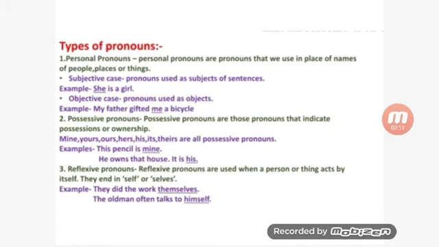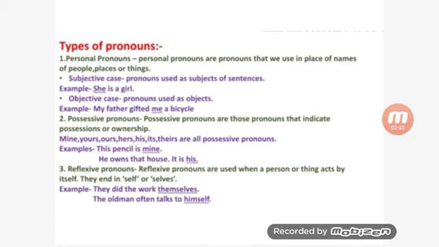The first type of pronoun is the personal pronoun. What is a personal pronoun? Personal pronouns are pronouns that we use in place of names of people, places or things.